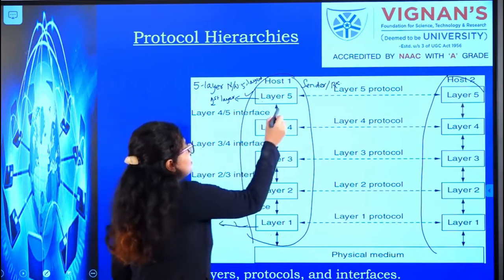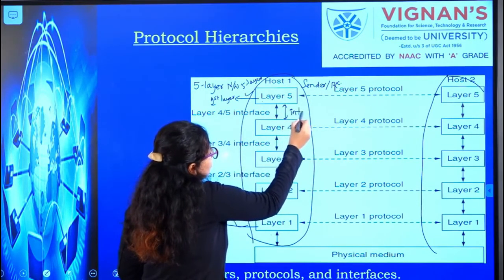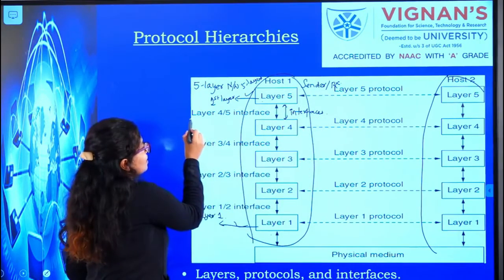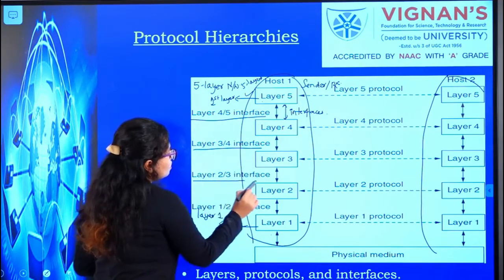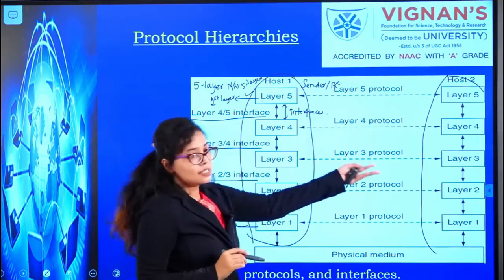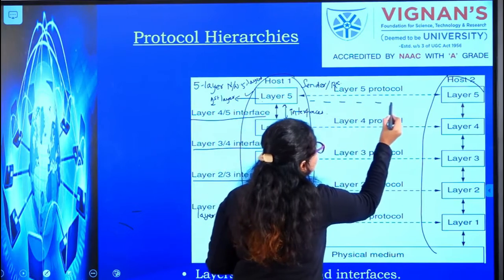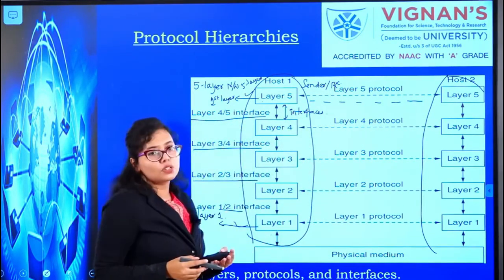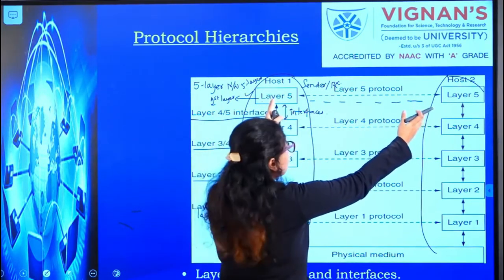So the connections between these layers are called interfaces. Here this is the layer 4, 5 interface. Similarly, you have got 3, 4 interface, 2, 3 interface, and 1, 2 interface. Similarly, on the other side, here you can see this dashed line. This dashed line is a way of indicating virtual communication. So it means both layers are communicating but virtually.